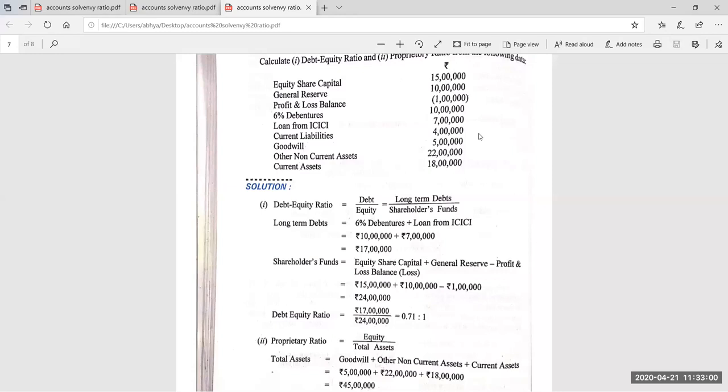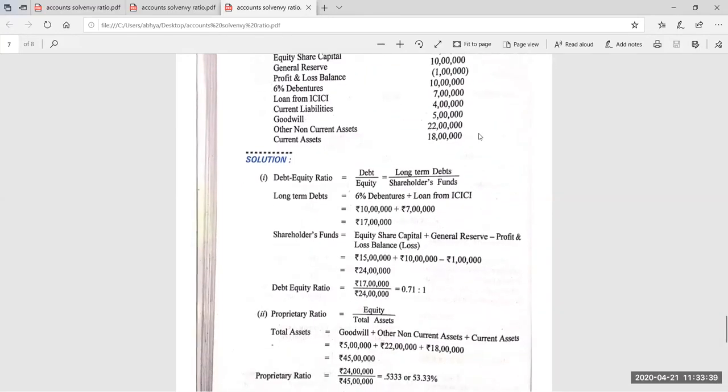Remember that if non-current assets were given here, then there was no need to add the goodwill. Why? Because non-current asset is a whole concept and goodwill is a part of that. But here non-current assets are not given. What is given? Other non-current assets, which means other than goodwill. So we have to add goodwill here. Goodwill plus other non-current assets plus current assets will be equal to 45 lakh total assets.